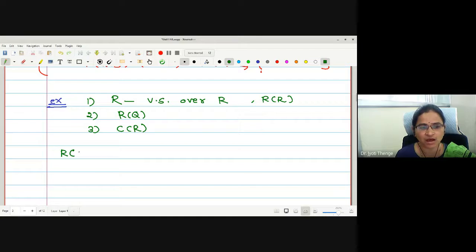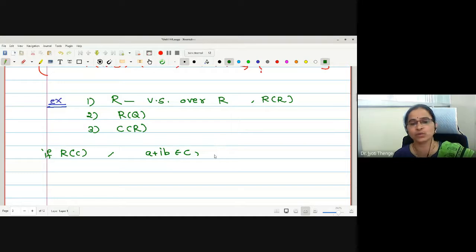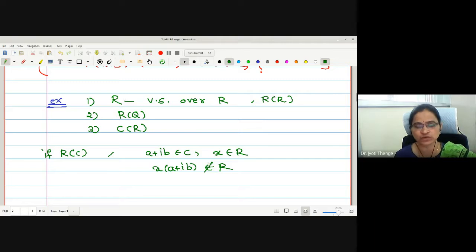If I consider R over C, then I'll take one complex number a plus ib in C, and I'll take one vector x in R. If I define the multiplication x into (a plus ib), it is not belonging to R. Now scalar multiplication will not be closed. Right?